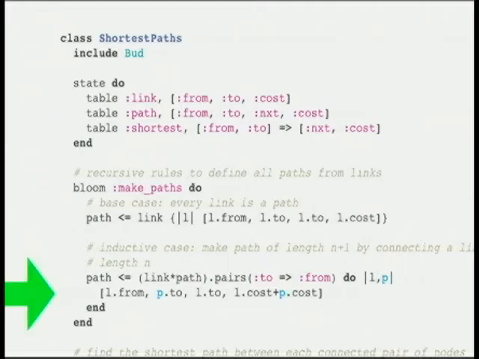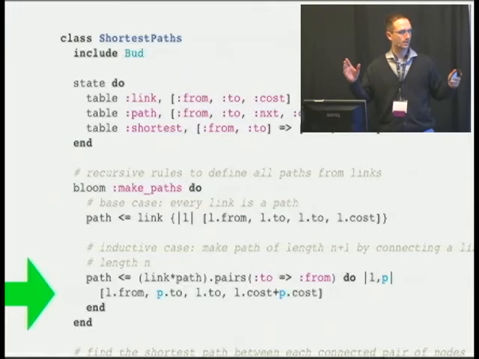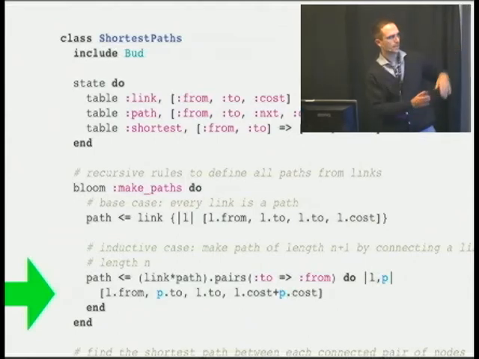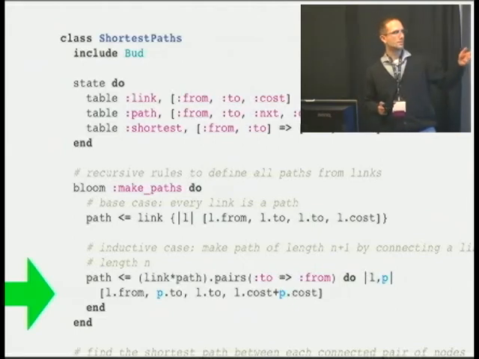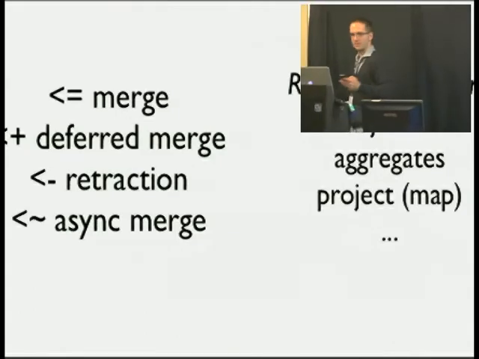So just to look at some of the rules, there's always a left-hand side and a right-hand side. On the left-hand side, you've got a table, you've got an operator in the middle, and on the right-hand side, you've got an expression that produces some sort of collection. The operators in this language have a notion of time. In this case, we have that little less-than-or-equal sign. That means merge the right-hand side into the left-hand side. You can think of it as merging this tick, right away, immediately. There are other operators I'll show later that have different meanings in time.